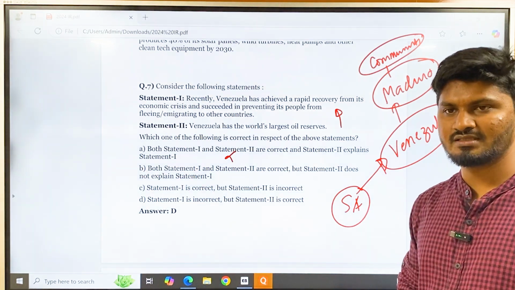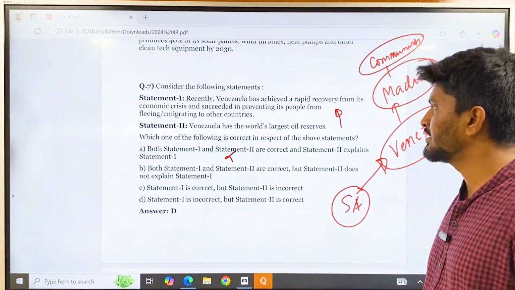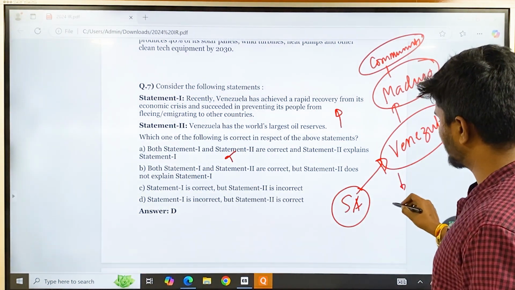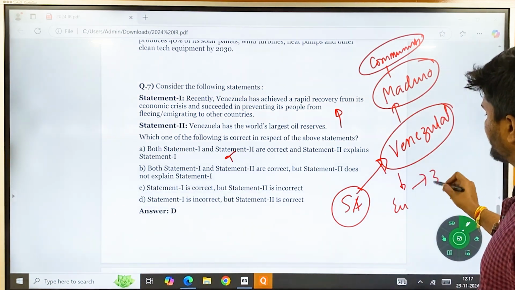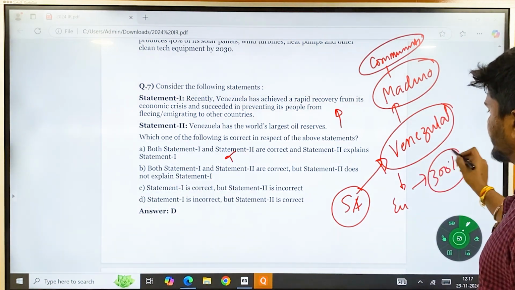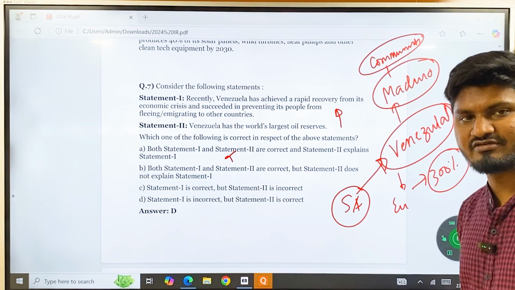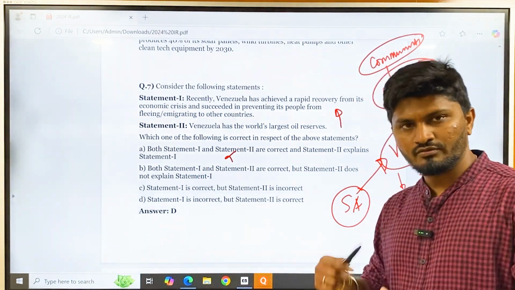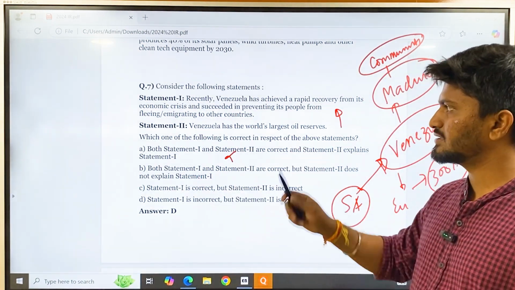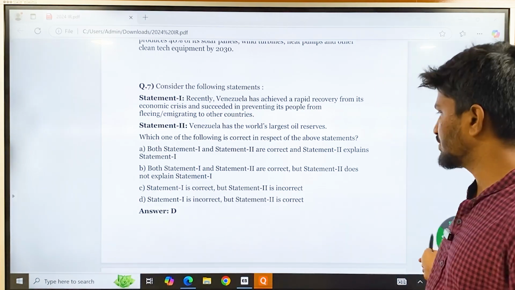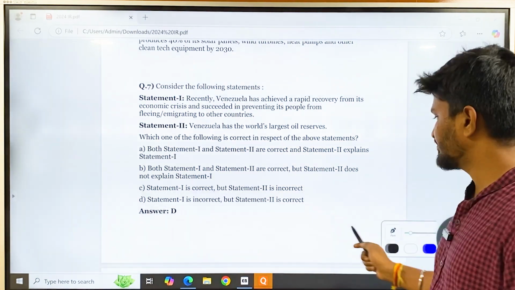Okay, he was the president or prime minister of Venezuela. Because of them, they were undergoing an economic crisis. The inflation was around 300%. Okay, 300% inflation. So many people started fleeing the country and running into the USA. Even now the crisis is going on in Venezuela. So statement 1 is wrong, but statement 2 is correct.